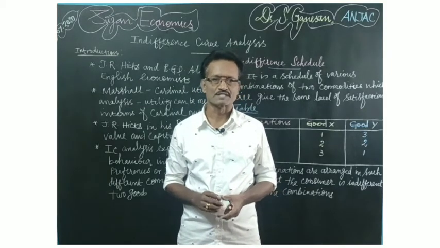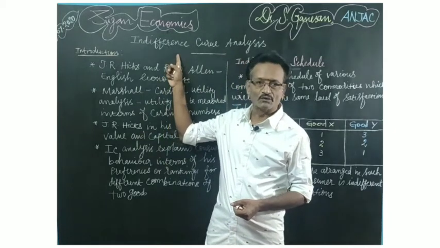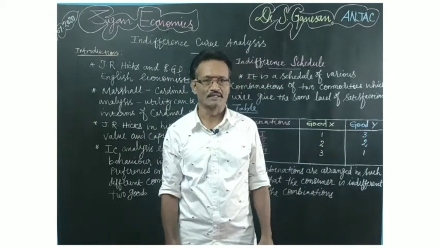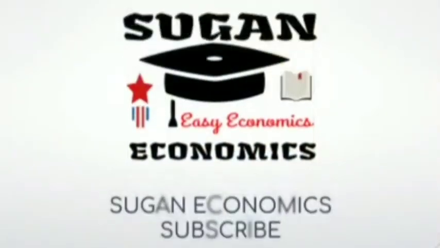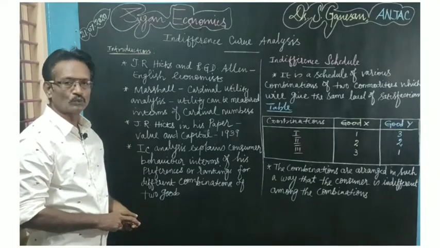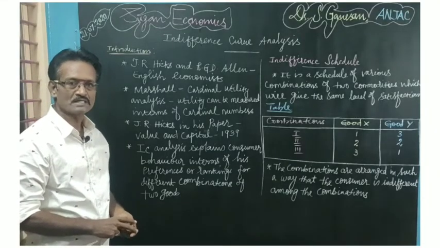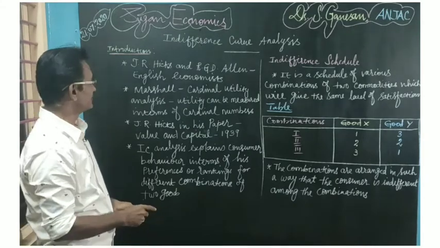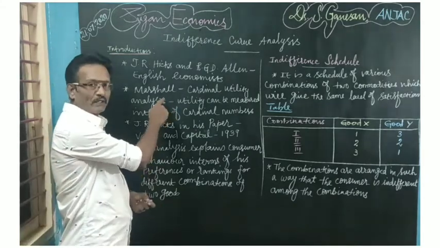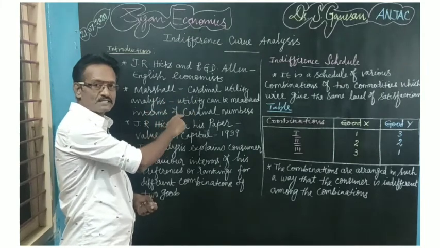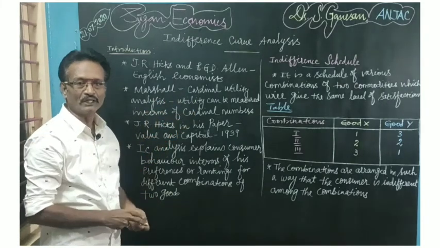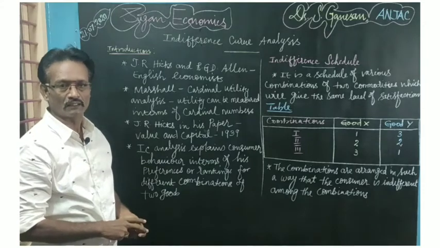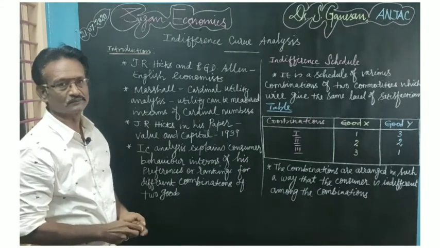Today we are going to discuss the indifference curve analysis in micro economics. Here the two eminent English economists J.R. Hicks and R.G.D. Allen criticized the idea given by Marshall, that is the cardinal utility analysis, and they have given a new idea called indifference curve analysis.